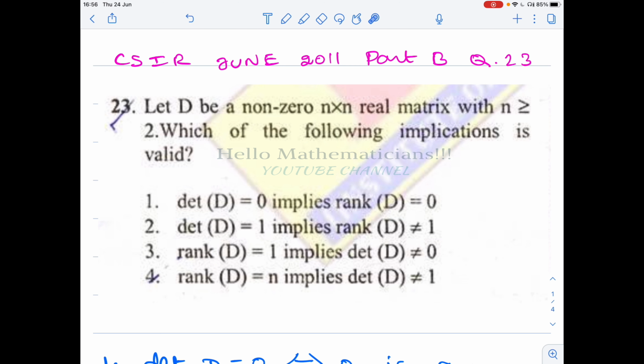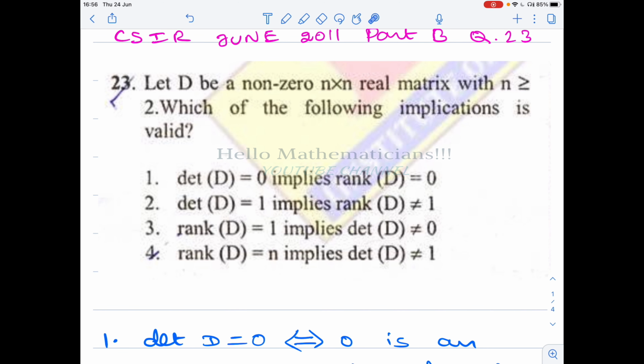Let me phrase the question. Let D be a non-zero n by n real matrix with n greater than or equal to 2. Whenever they give such assumptions, mark it down: n is greater than or equal to 2. Then which of the following implications is valid? Good. If determinant of D equals 0, then rank of D equals 0.